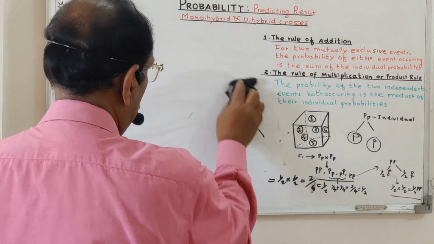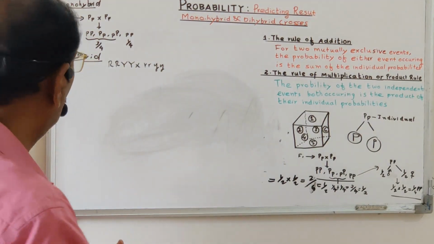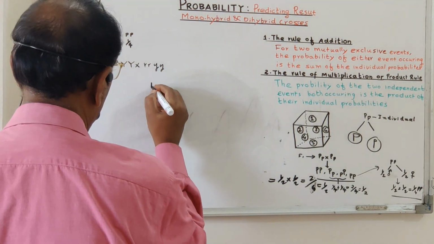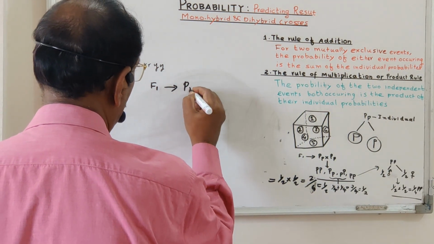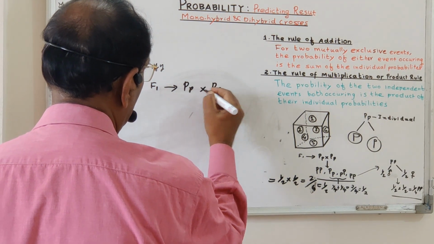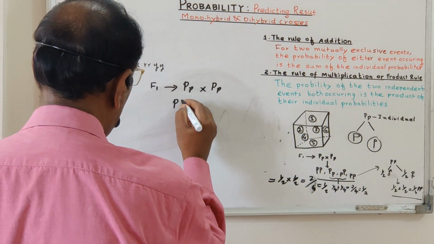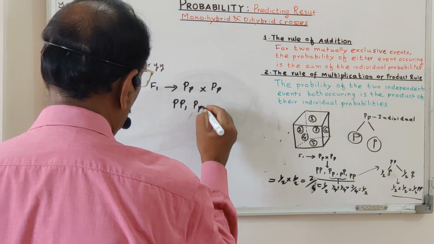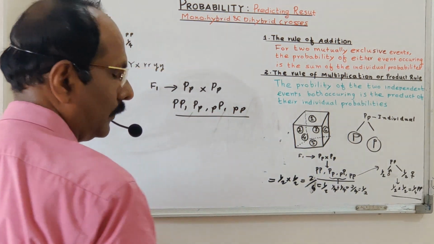See here, in the monohybrid cross, first take the monohybrid cross. The F1 plant is a pink flower producing plant, capital P, small p, crossed with a capital P, small p, pink flower plant, self-crossing. Then here the possibilities are capital P, capital P; capital P, small p; capital P, small p; and small p, small p. These are the probabilities.